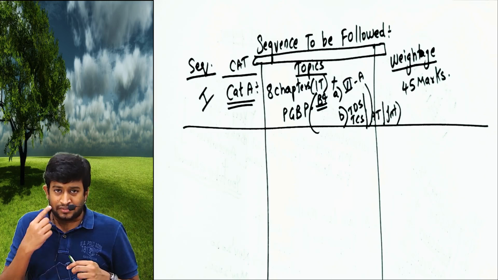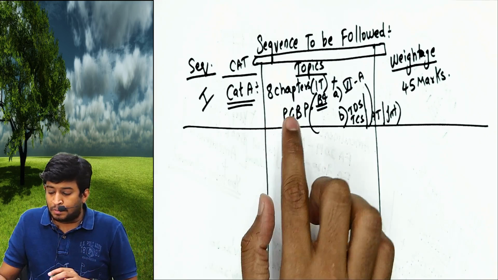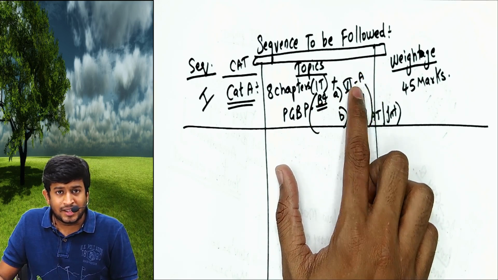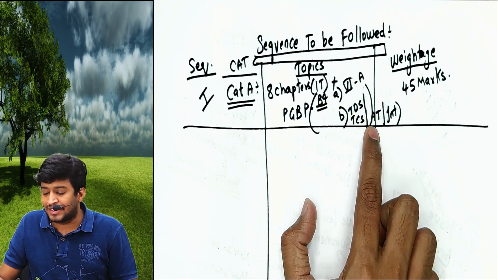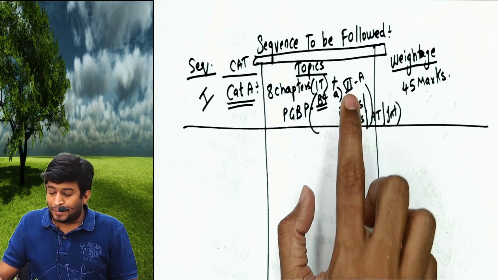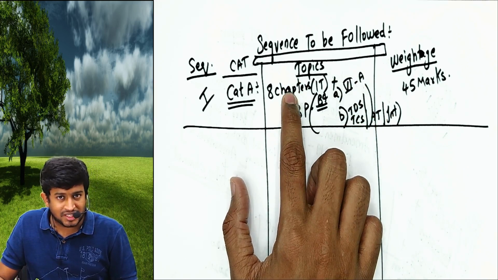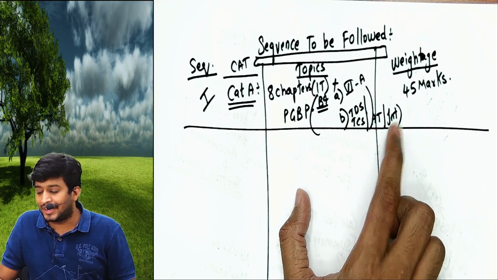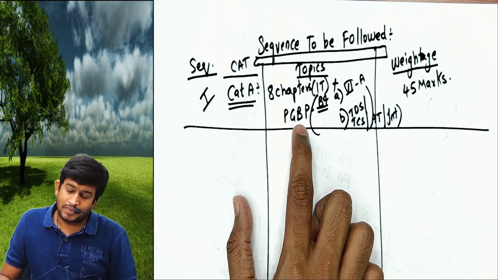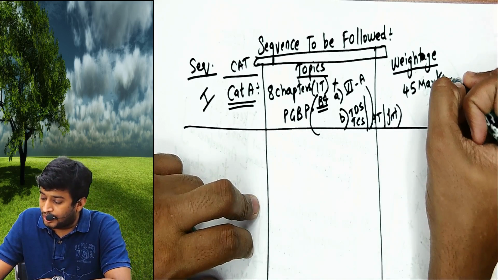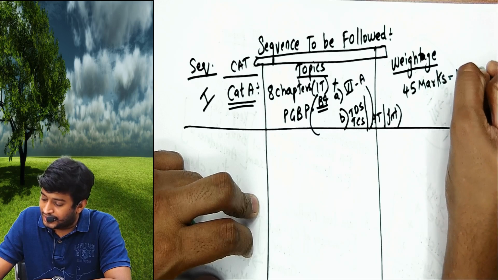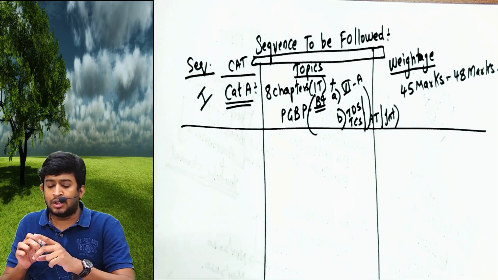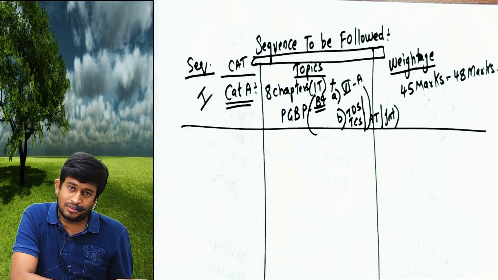So whenever I tell you please revise, PGBP cannot be done unless you do first deductions under chapter 6A, TDS, TCS, advance tax and interest. So पहले डिडक्शंस करना, पहले 8 चैप्टर्स करना, फिर डिडक्शंस करना, फिर TDS TCS करना, एडवांस टैक्स करना, इंटरेस्ट करना, PGBP करना. This will definitely carry 45 to 48 marks in exam. Doubt टिच नहीं है उसमें. This should be your first priority.